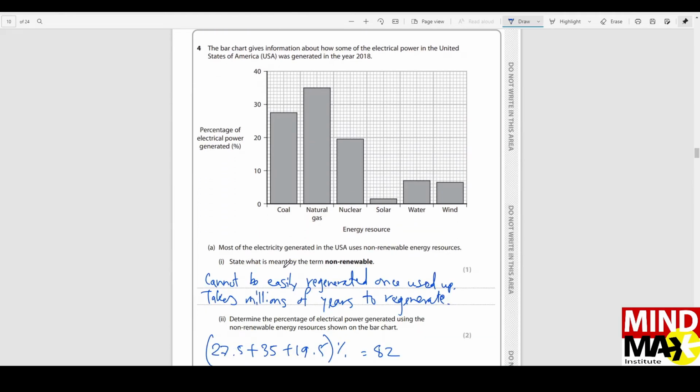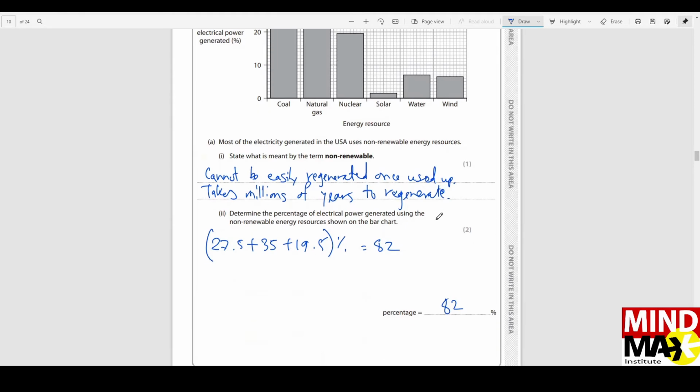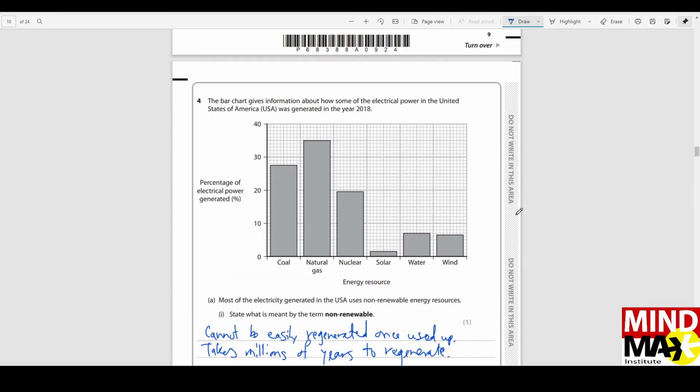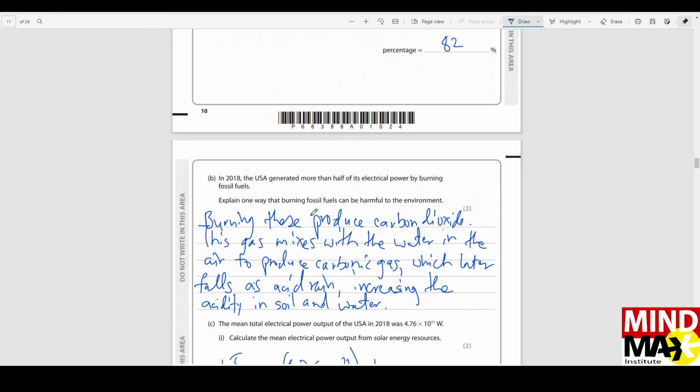State what is meant by the term non-renewable: something which cannot be easily regenerated once used up. It takes millions of years to regenerate. Examples are coal, oil, and natural gas. Determine the percentage of electrical power generated using the non-renewable energy resources as shown on the bar chart. On the bar chart, we can see three different types of non-renewable resources: coal, natural gas, and nuclear. If you add the percentages of all of them, you're going to get 82%.